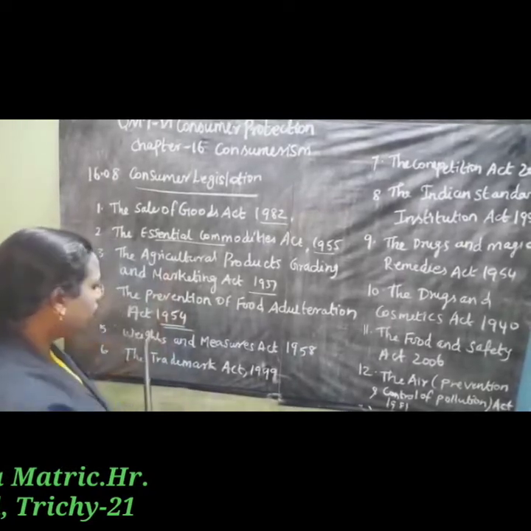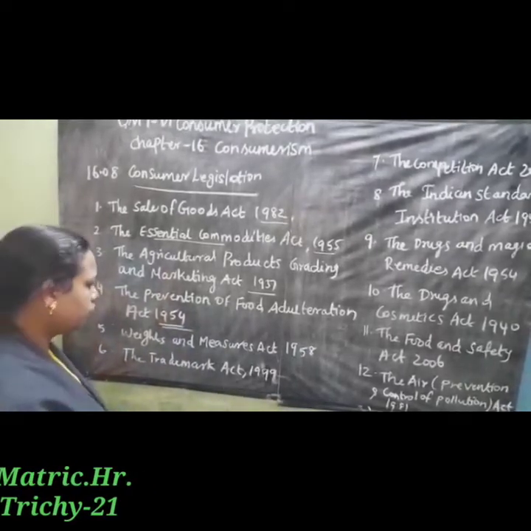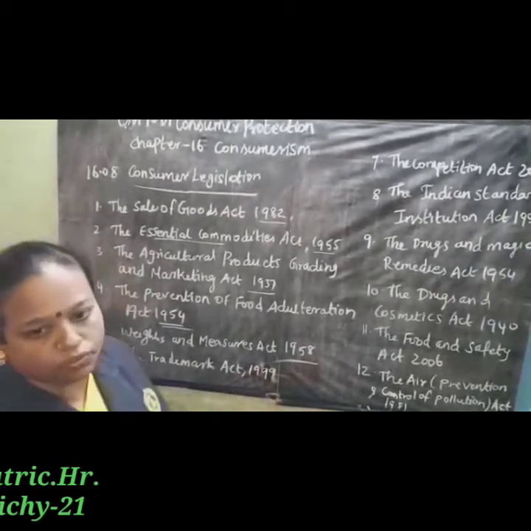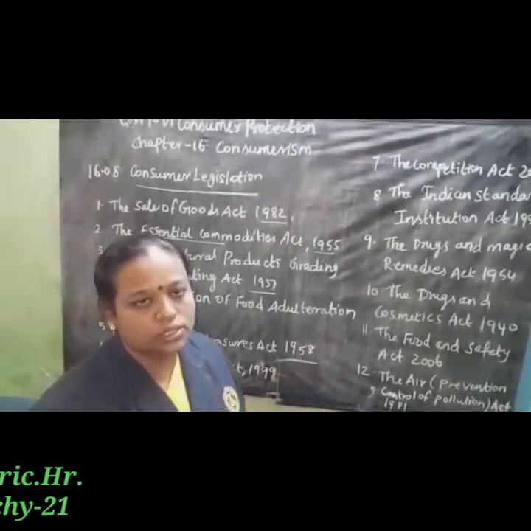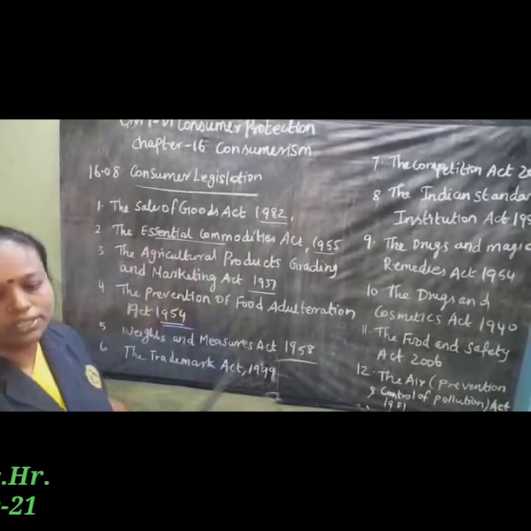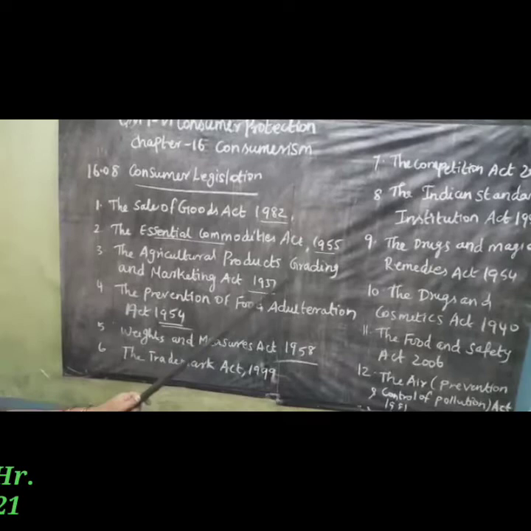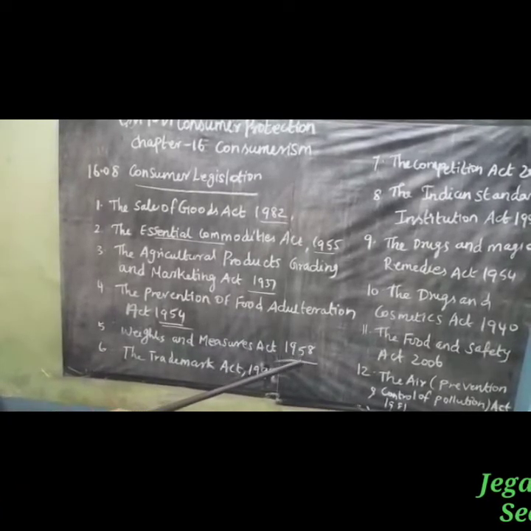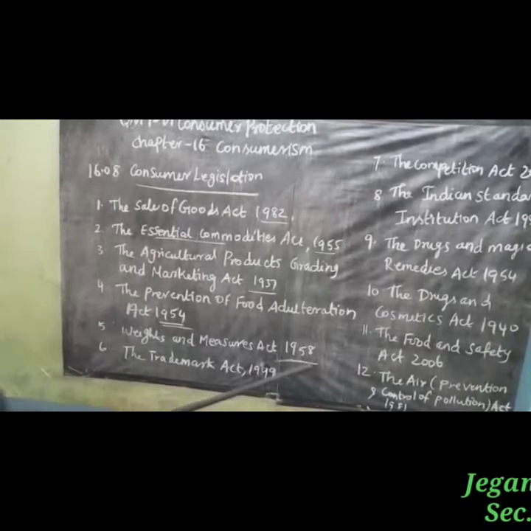Next one, the Weights and Measures Act 1958, protects consumers against the malpractices of underweight and under measurement. This act has been replaced by the Legal Metrology Act 2009.